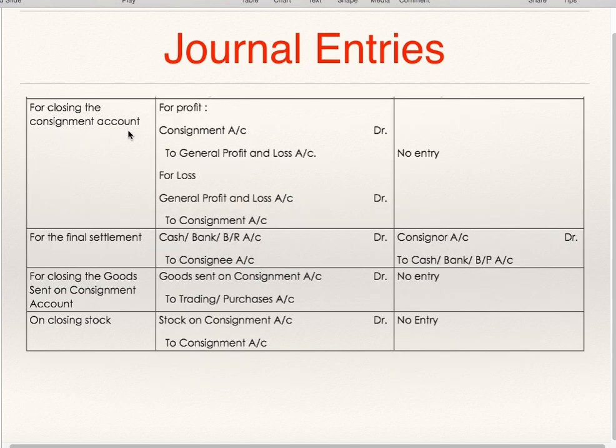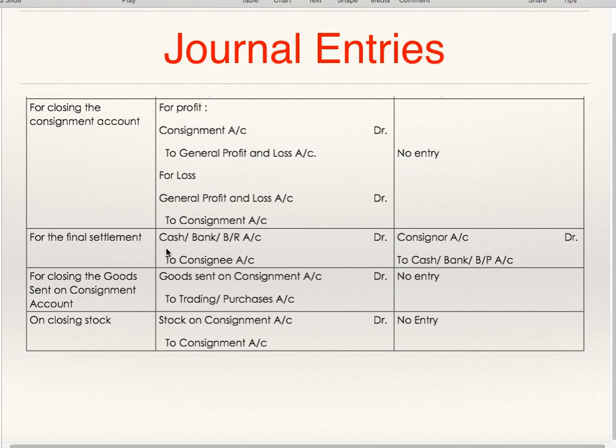For closing consignment account, consignor will close it, it will show either profit or loss, and this profit or loss will be transferred to general profit and loss account. As consignee doesn't prepare consignment account, he is not supposed to pass any entry.